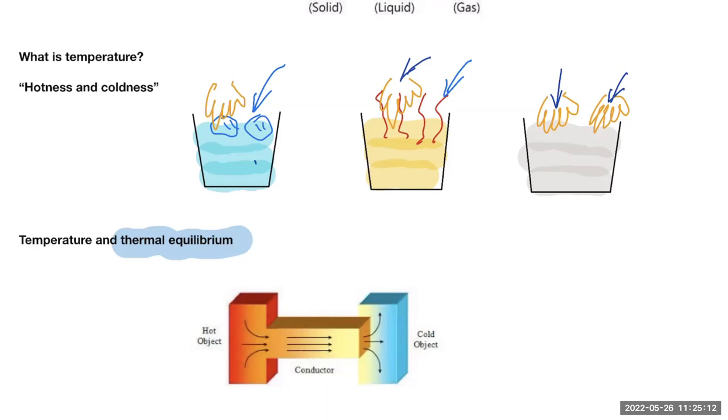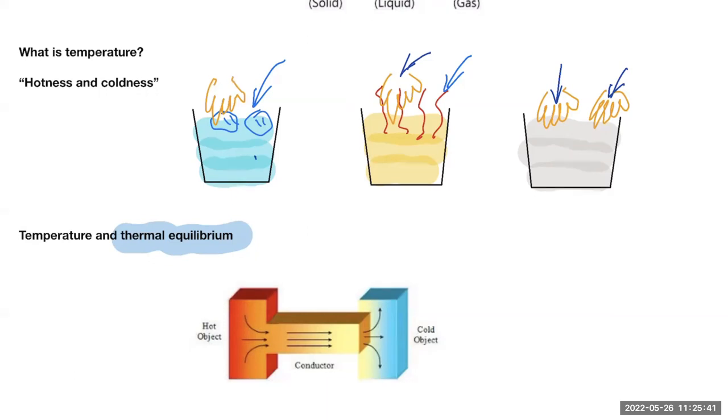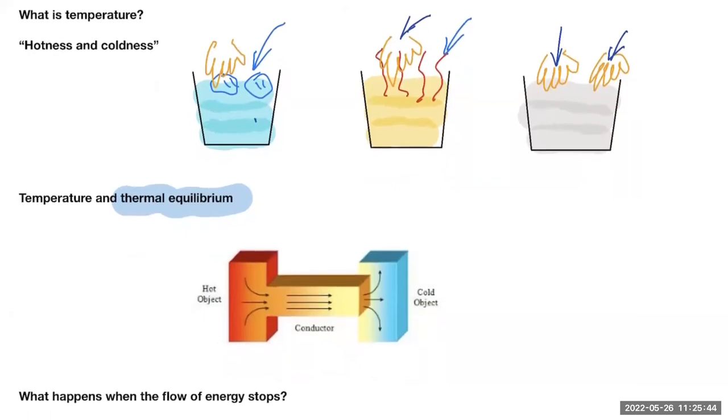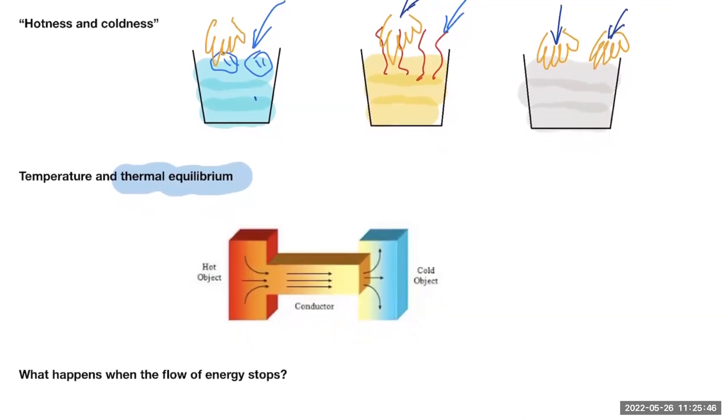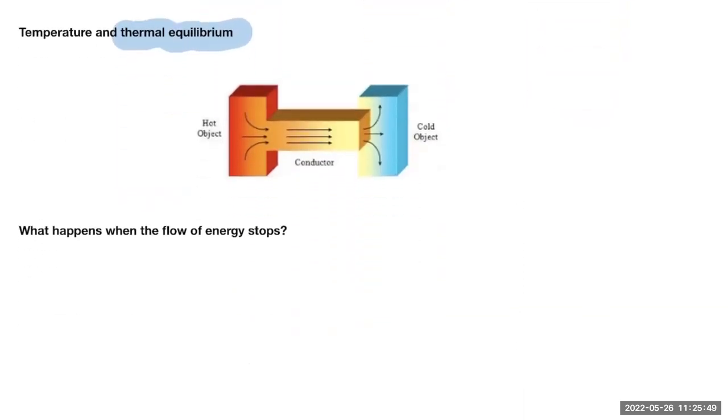So can we think of temperature as a parameter that's directly related to thermal equilibrium? That would be a good idea, right? So how do we know the 2 substances have the same temperature? Just put them together to see how energy flows. If there's no energy flow anymore, when thermal equilibrium has been reached, then we say they must have the same temperature. That's from common sense. Is that something that's scientifically true? Well, our experience tells us it is true.